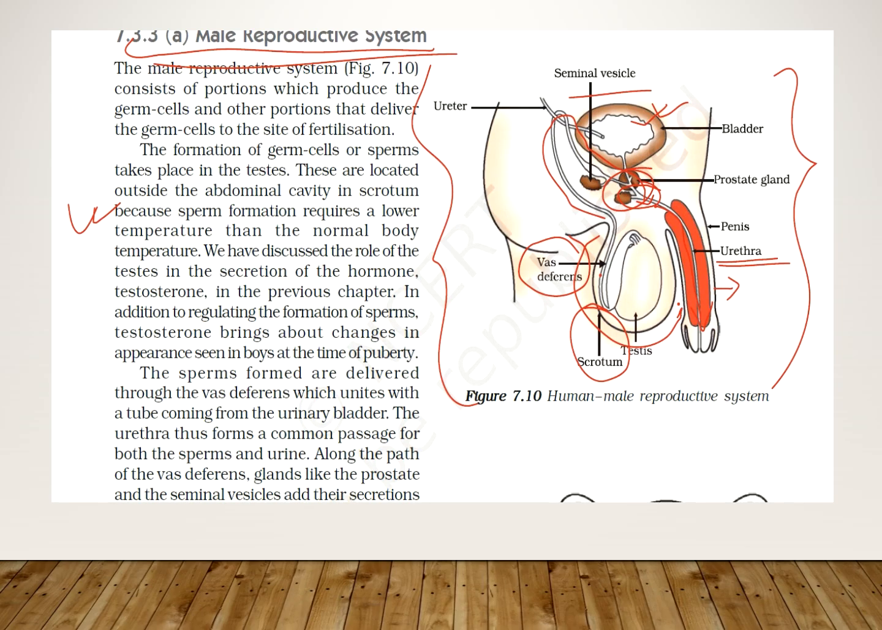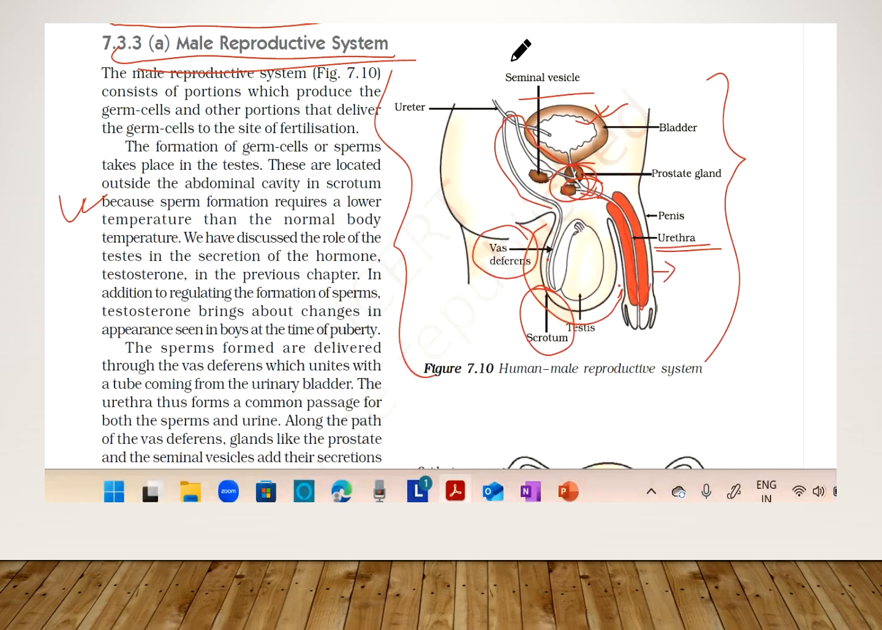Now we will come to the description part of the male reproductive system. We have already discussed the diagram. The male reproductive system consists of portions which produce the germ cells. The other portions that deliver germ cells to the site of fertilization we will also discuss. So first we will see where the germ cells are formed. The germ cells, or sperms, are formed in the testes.